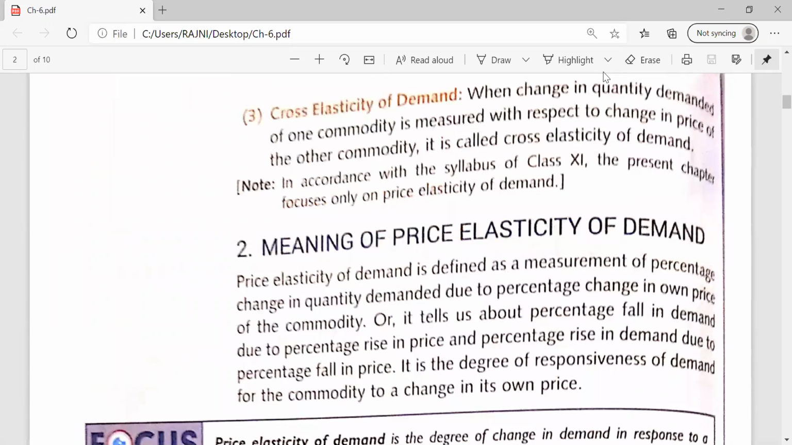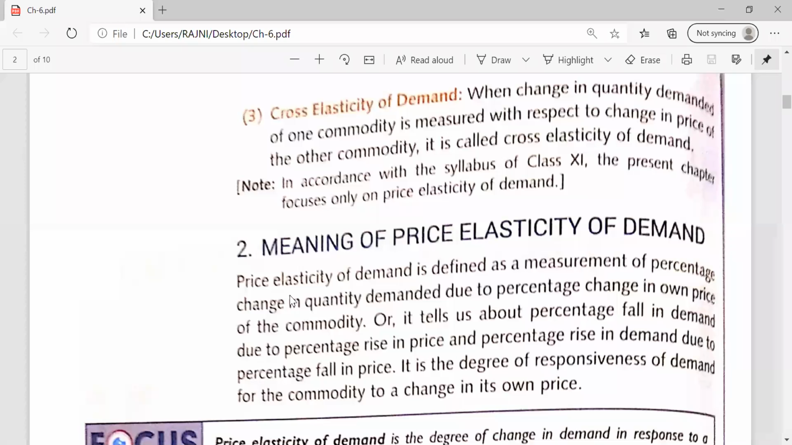The third one is the cross elasticity. Cross elasticity means, like the cross price effect, the price of the related goods. It measures the changes in quantity demanded of one commodity due to the changes in the prices of another one, the related goods. We can call them the substitute goods or the complementary goods. Any kind of change in them will lead to changes in the quantity demanded of that particular good also. That is known as the cross elasticity of demand.